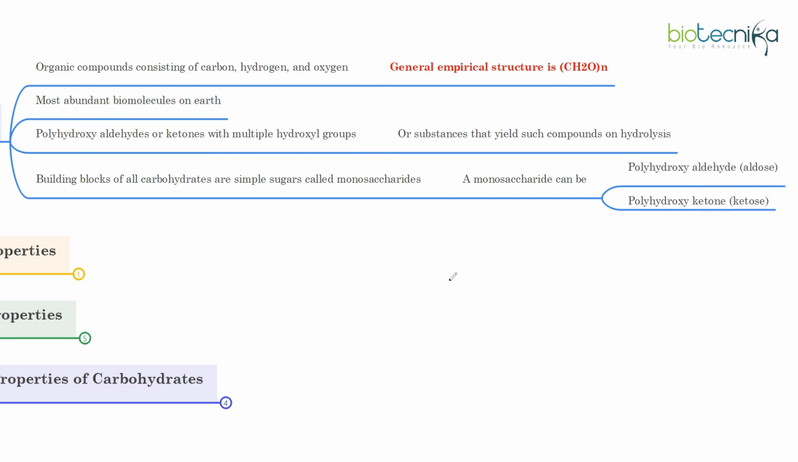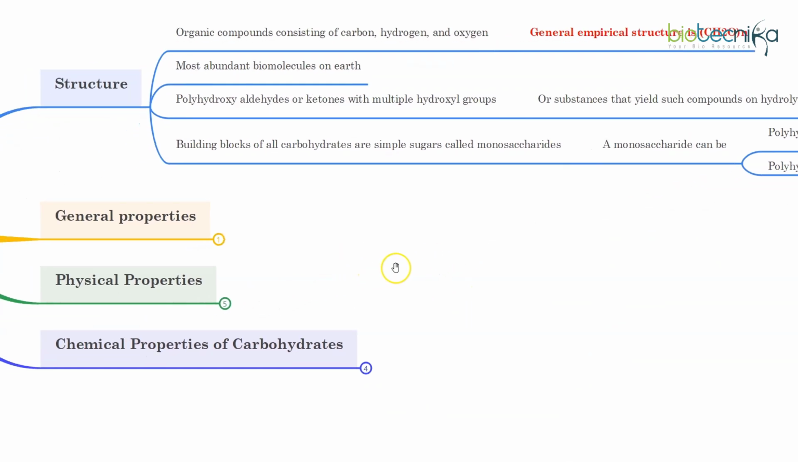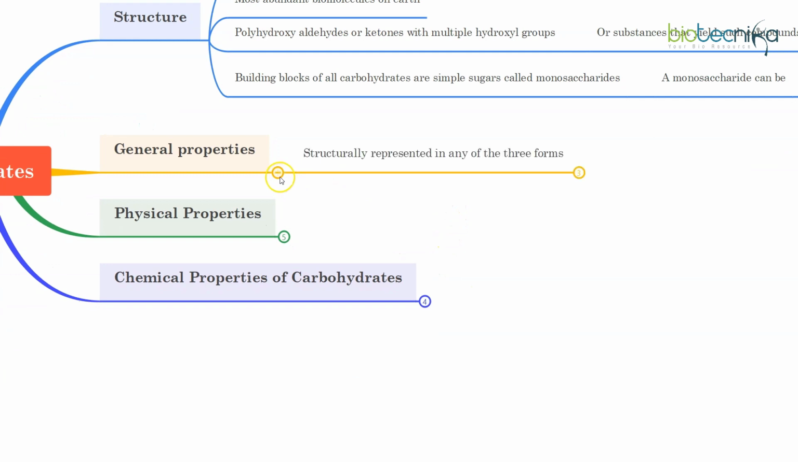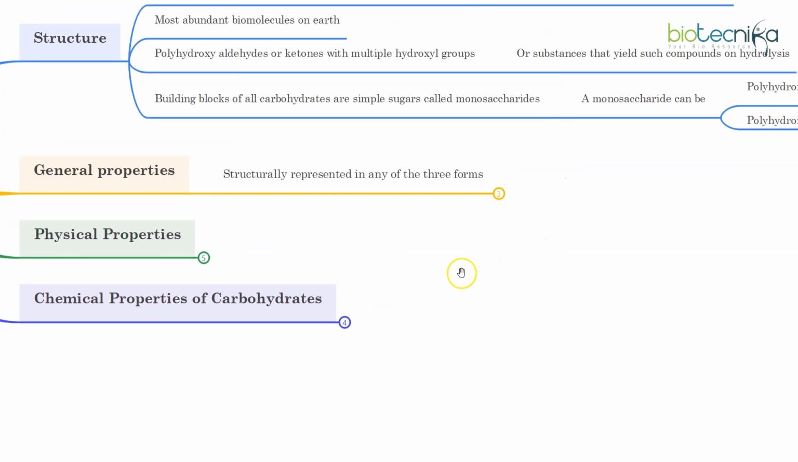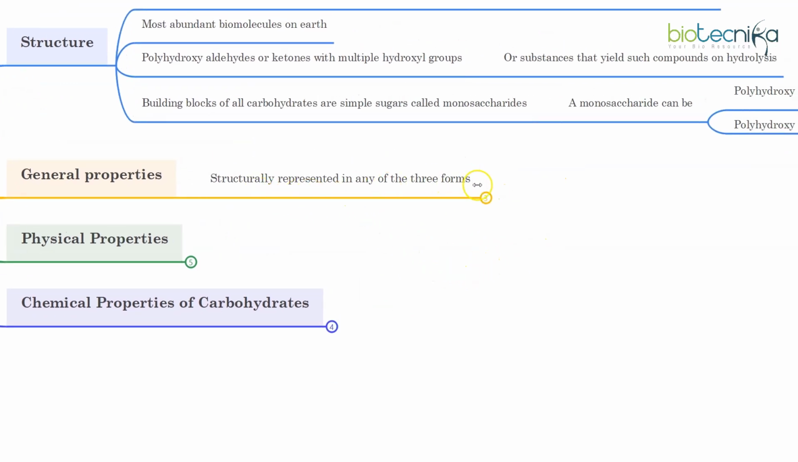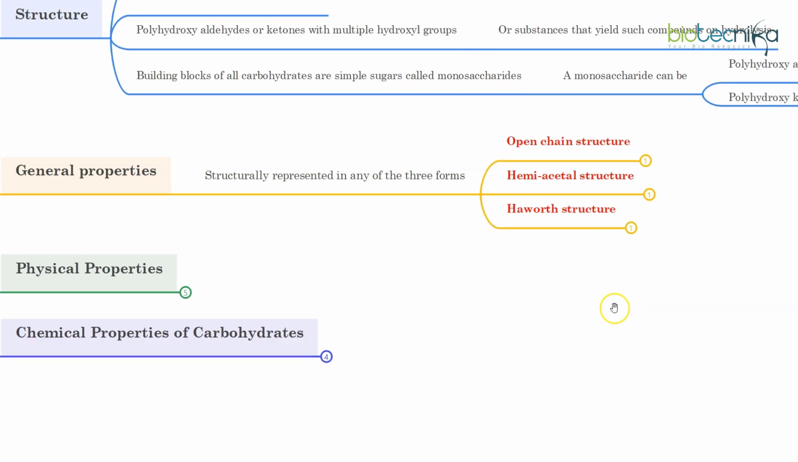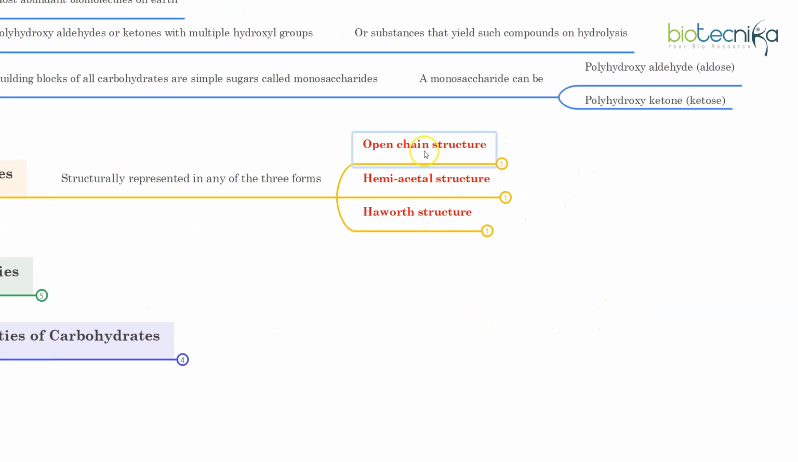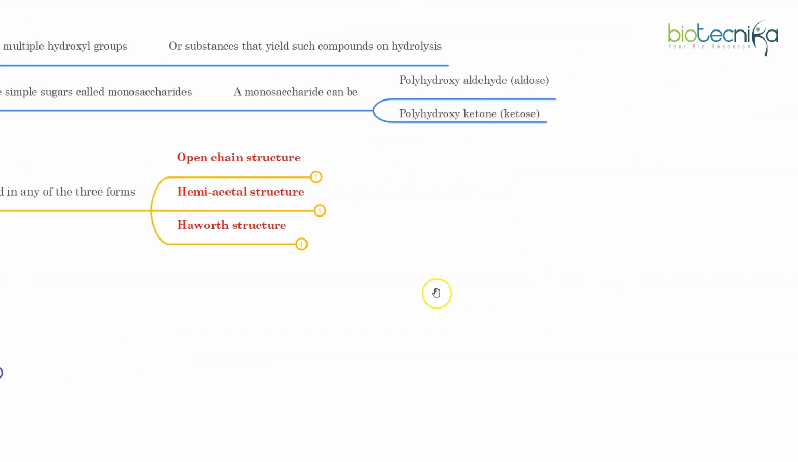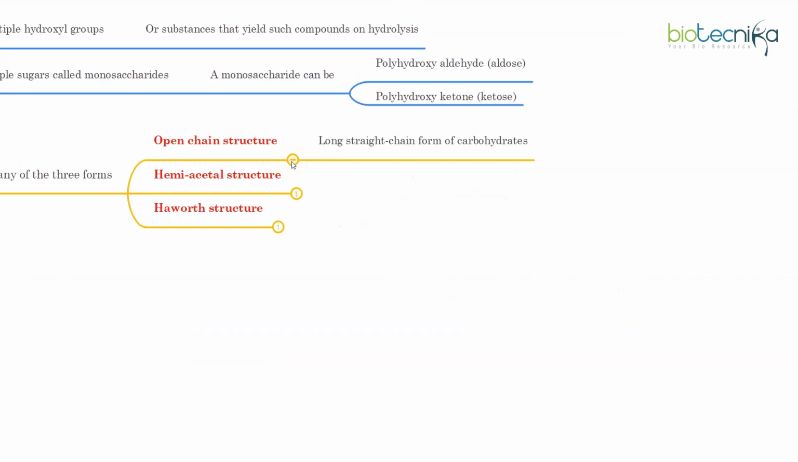That was about the structure of the carbohydrate. Let's move on to the general properties. Sugars can be structurally represented in any of these three forms: an open chain structure, a hemiacetal structure, or a Haworth structure. Let's have a look at all of these. Open chain structure means it's simple. The form which I have just drawn on the screen is the long straight chain form of carbohydrates, the linear form.